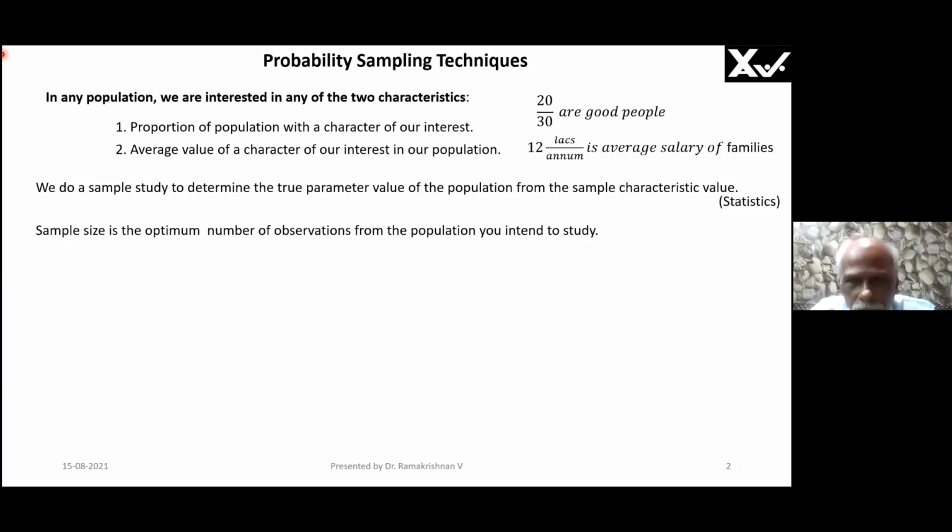That is what you are studying now. That is what I'm going to teach you. The criteria for taking sample. Very good. That is what it is. Probability sampling techniques. And I'm also going to not teach you, but make you learn non-probability sampling technique also.